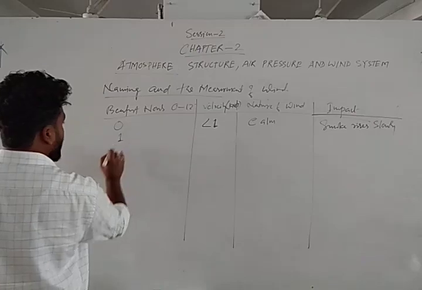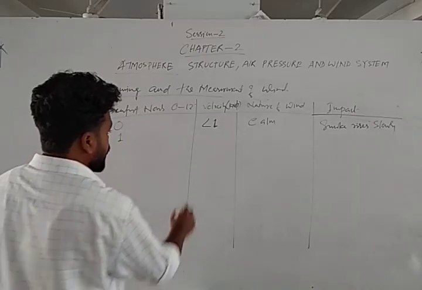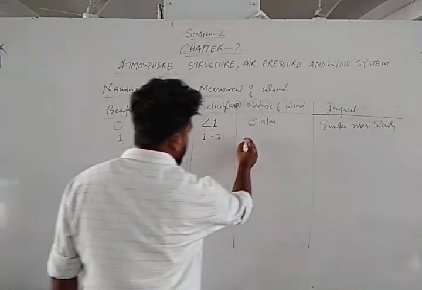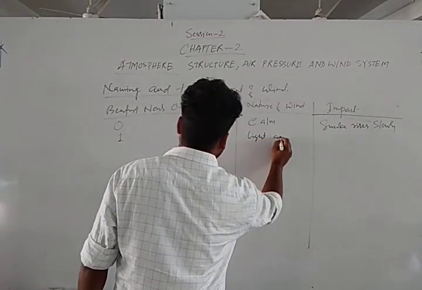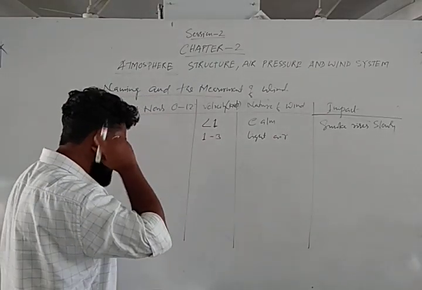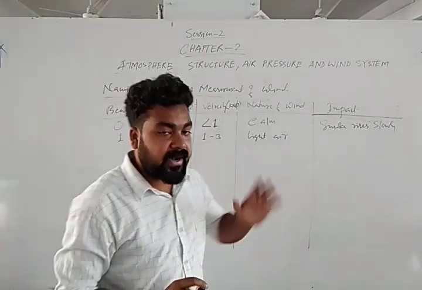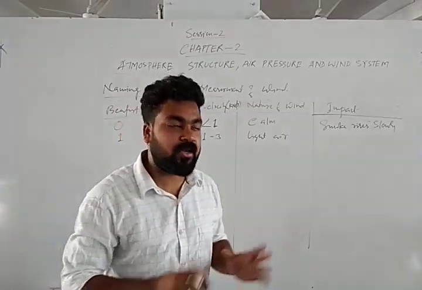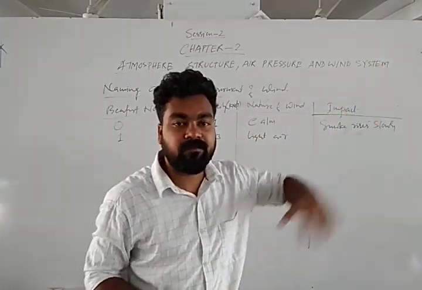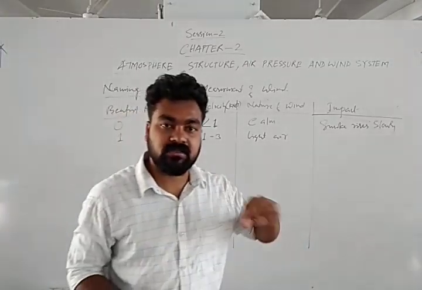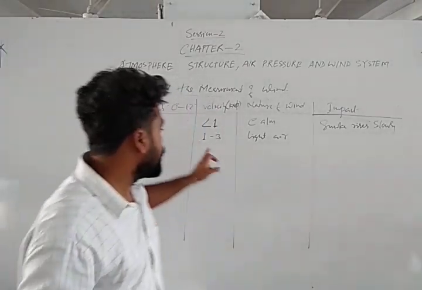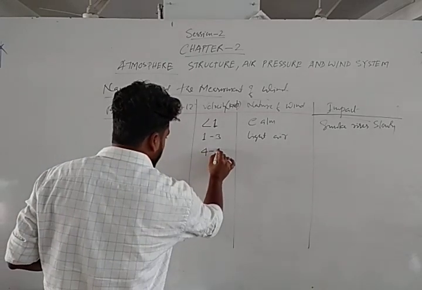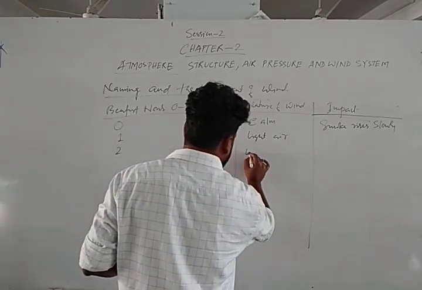Again come to the next one, Beaufort number 1. Here velocity will be 1 to 3 knot. It will be light air. Very light air means the direction of the wind will be shown by the smoke drift. So we can come to know the direction the smoke is blowing, and from the direction we can come to know these are the velocities 1 to 3. Next is Beaufort number 2. Velocity will be 4 to 6. It is called a light breeze.